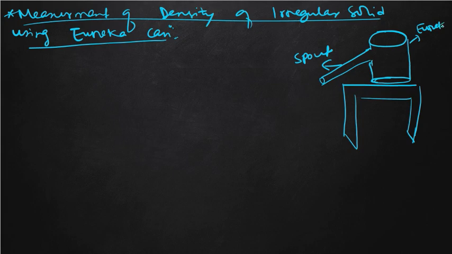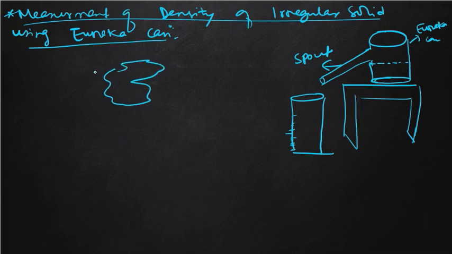The liquid will be filled up to this mark, and one measuring cylinder will be placed here, with markings. Suppose we have taken an irregular shaped solid like this. Again we will tie it with a thread and insert it inside. It should be completely immersed inside the liquid.